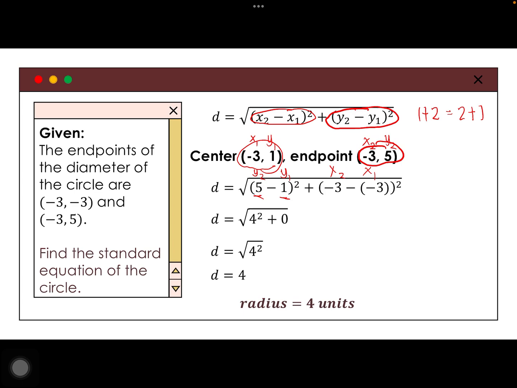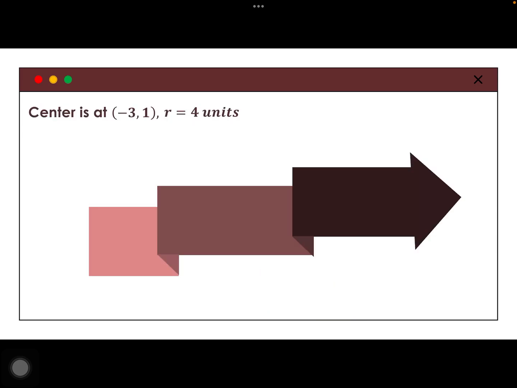Inuna lang din yung sa y's, kaya naging 5 minus 1 squared. Tapos, yung sa x's na negative 3 minus negative 3. Kasi nga naman, negative 3 minus negative 3 ay 0. So, it's just like 5 minus 1. 4. 4 squared. Tapos, kukunin mo yung square root. Ay, distance pala, radius pala ay 4 units. Di ba yan din yung na-solve natin kanina? So, upon getting all those, ayan, meron ka ng center at negative 3, 1. May radius ka ng 4.